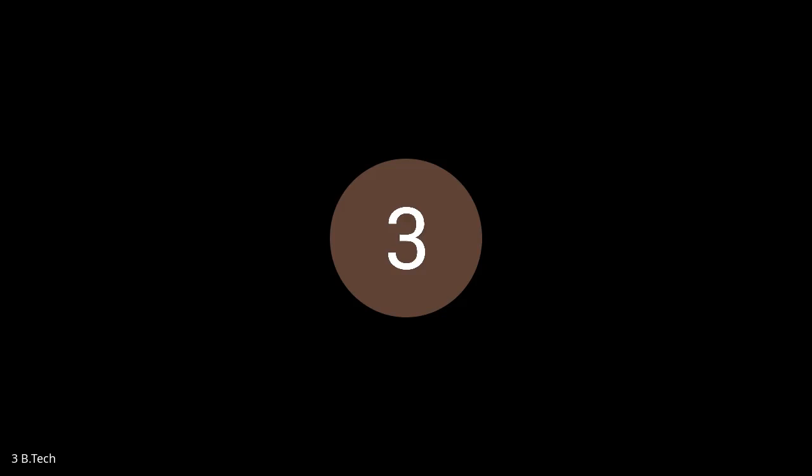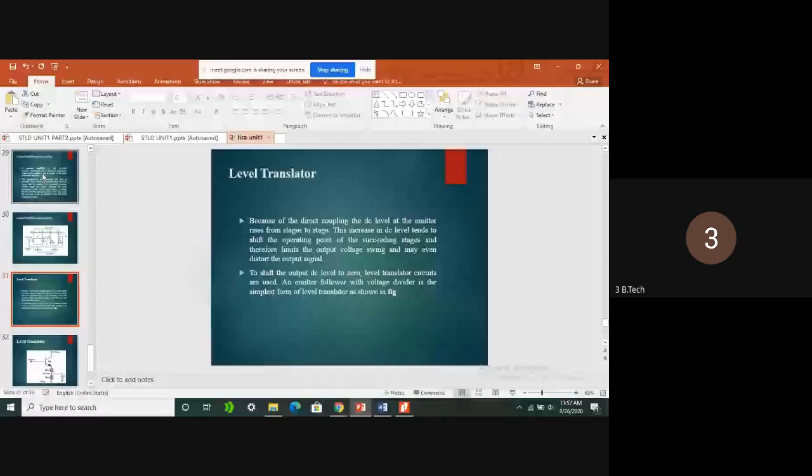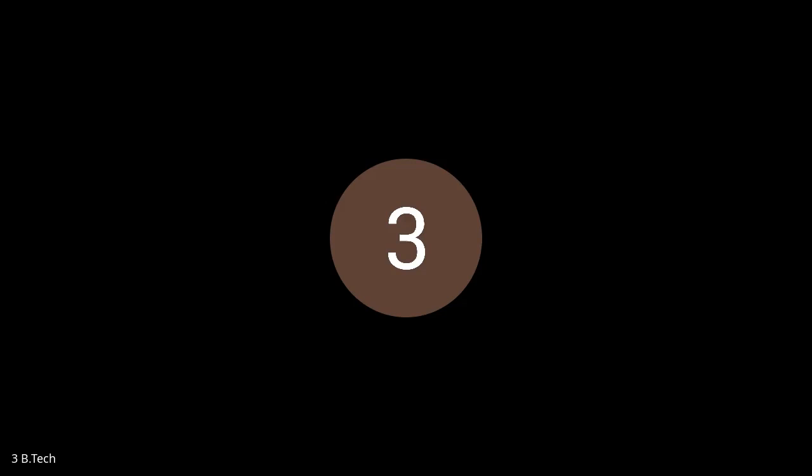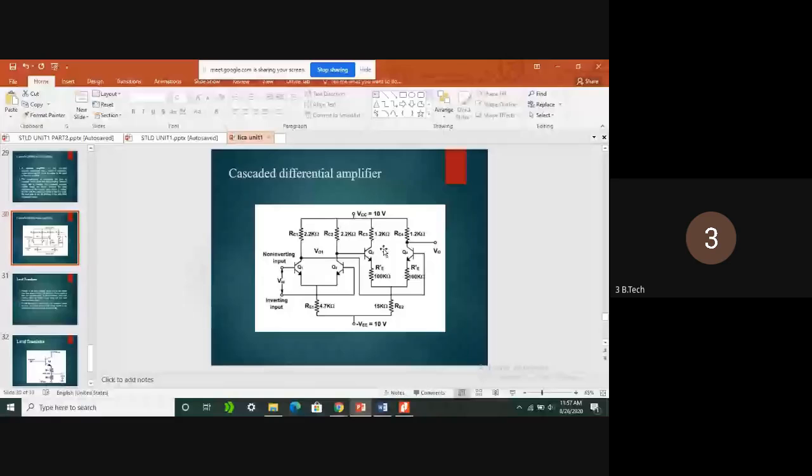So what is happening is, see here, already I told you for every differential amplifier we need to fix the operating point. If the operating point changes towards the saturation region, what is happening? Distortion in the positive cycle occurs, and if the operating point moves towards the cutoff region, what is happening there? Distortion in the negative cycle will occur.